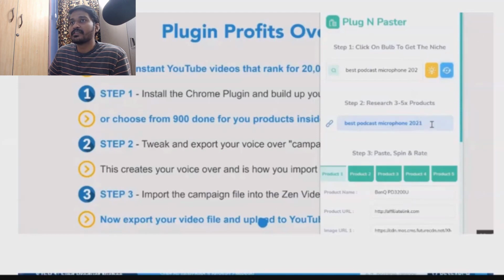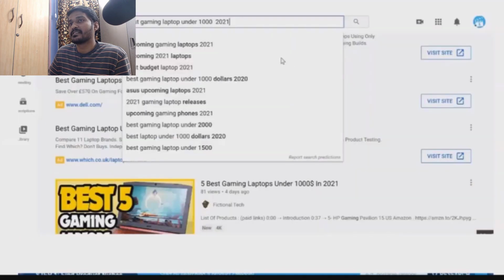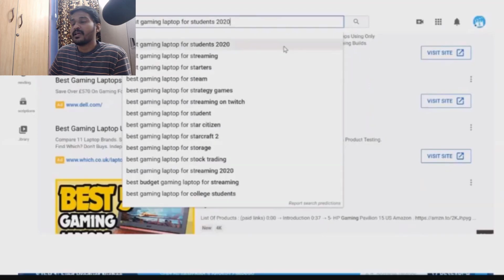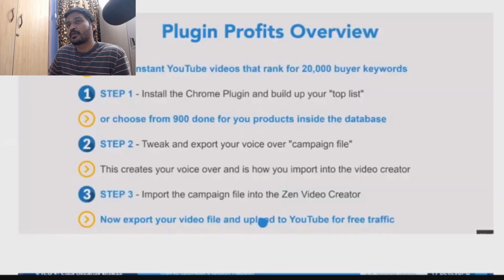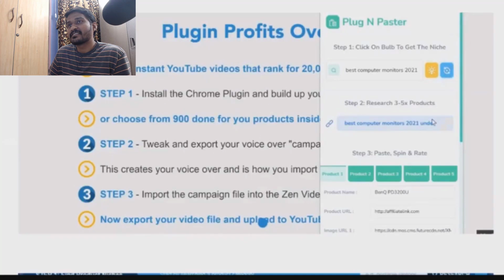Step 2 is to research 3 to 5 product niches. Basically step 2 provides you all the variations of this keyword, right? For example, in this best baby stroller 2021, here just is a variation, can is a variation, reviews, just, under, no. These are what we can call stop words or variations of that long tail keyword, right?